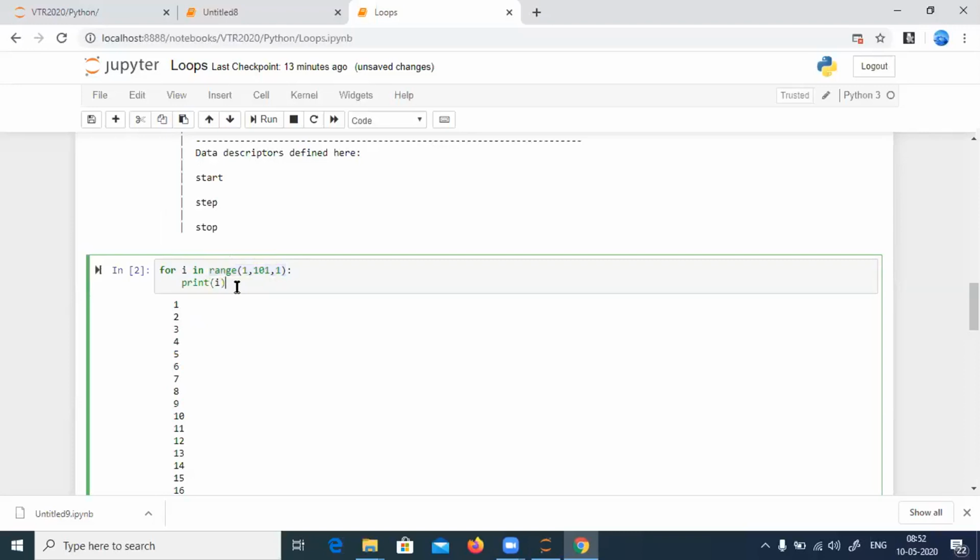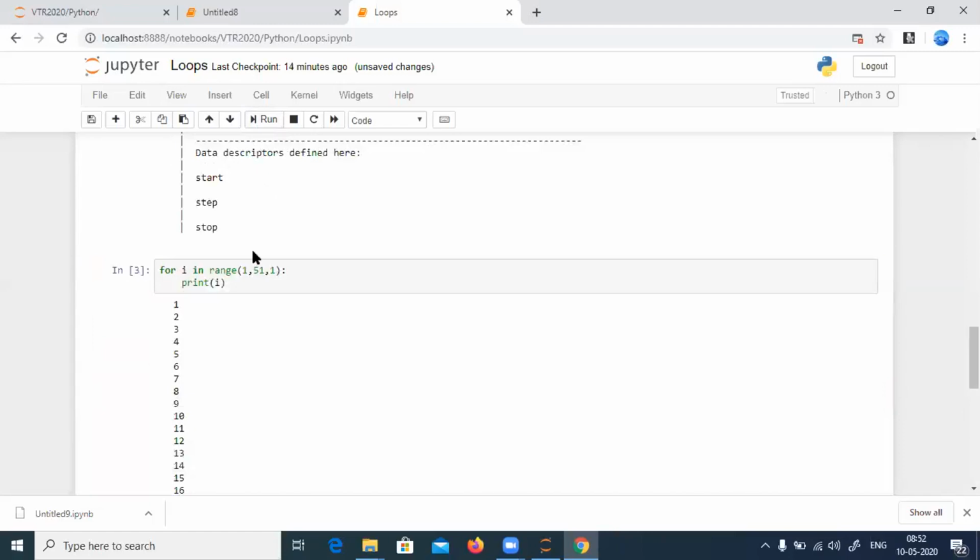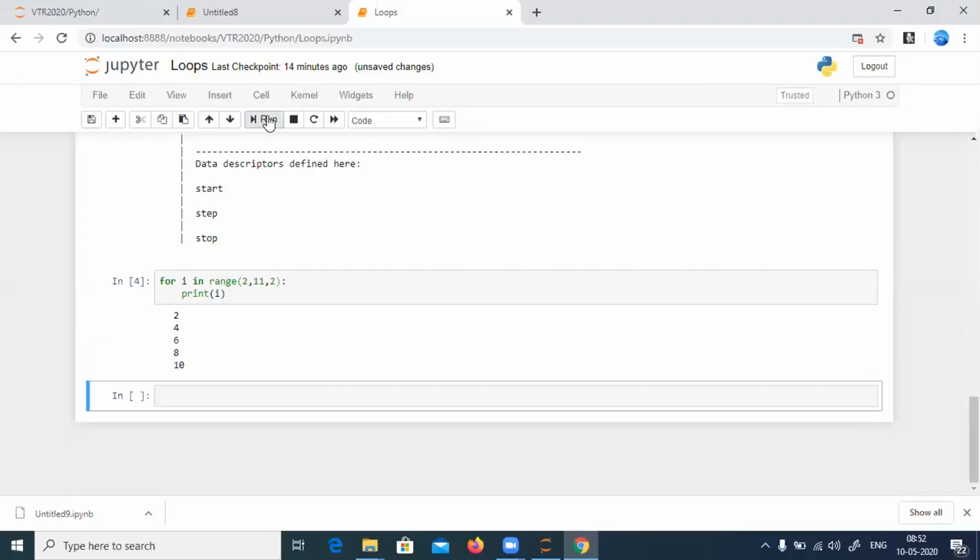If I need to print the numbers from 1 to 50, rather than 1 comma 101, I say 1 comma 51 comma 1. So I get 1, 2, 3, 4, 5, 6, 7, 8 till 50. Now if I need to print even numbers from 2 to 10, oh, you want to print 10 also? Yes. Then I start from 2, end till 11 because I need 10 also. I require even numbers, so I'll increment by 2. What I'll get now is 2, 4, 6, 8, 10.